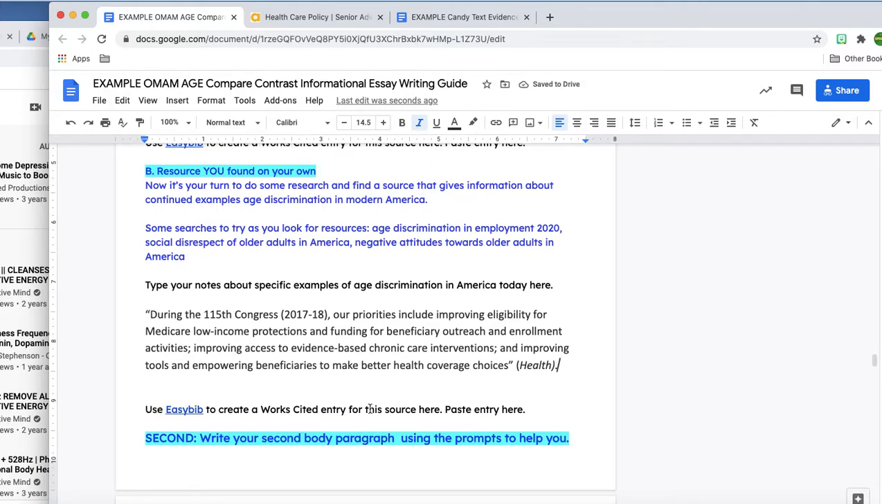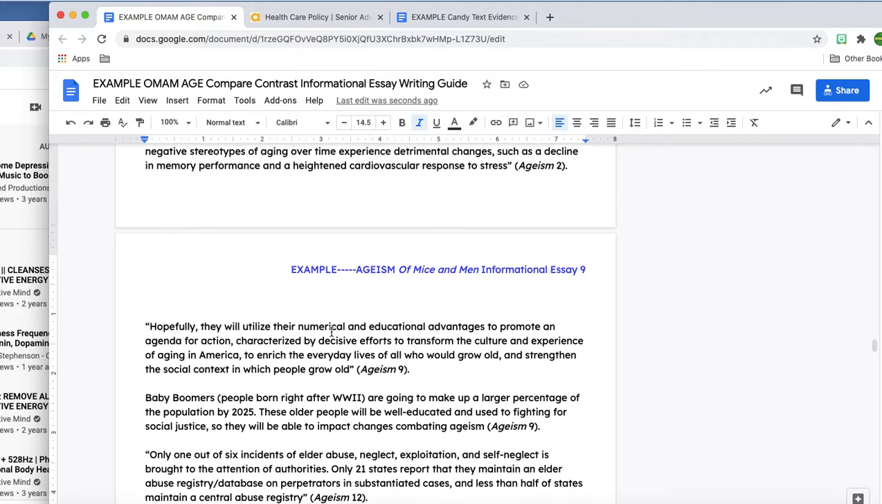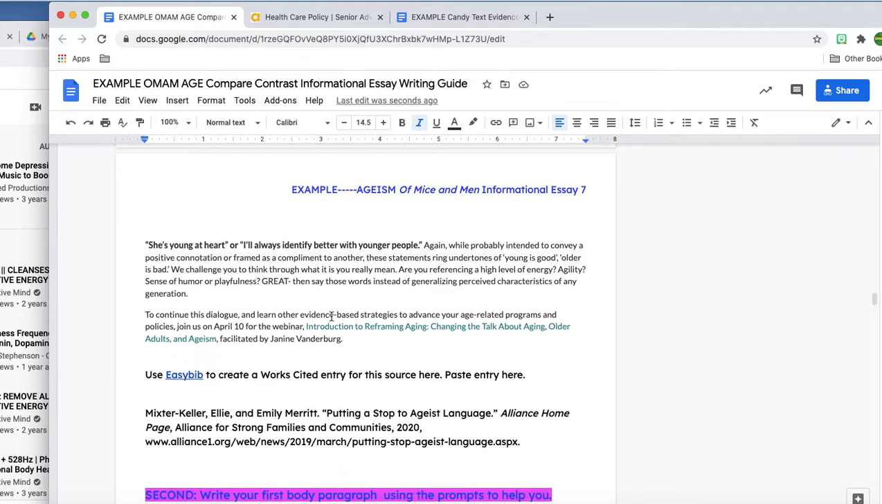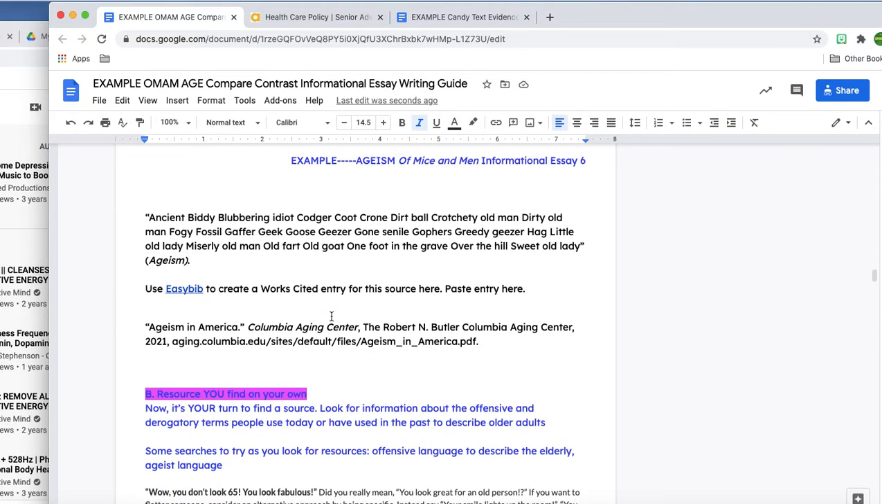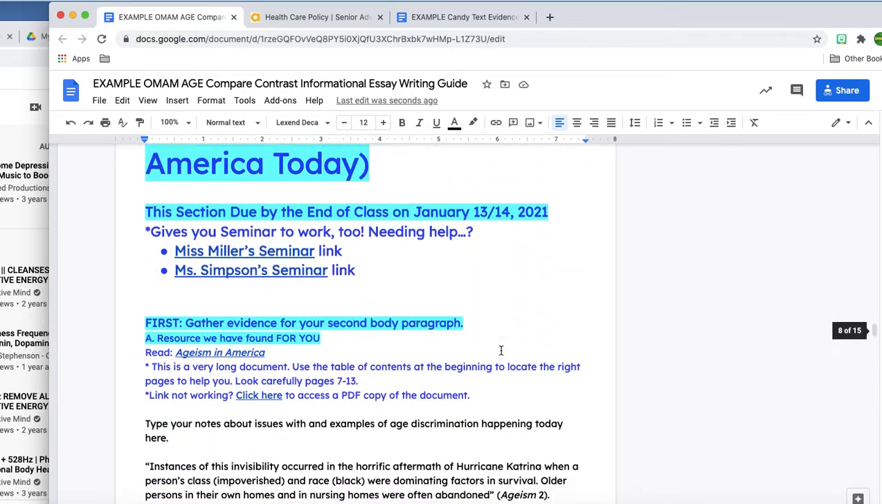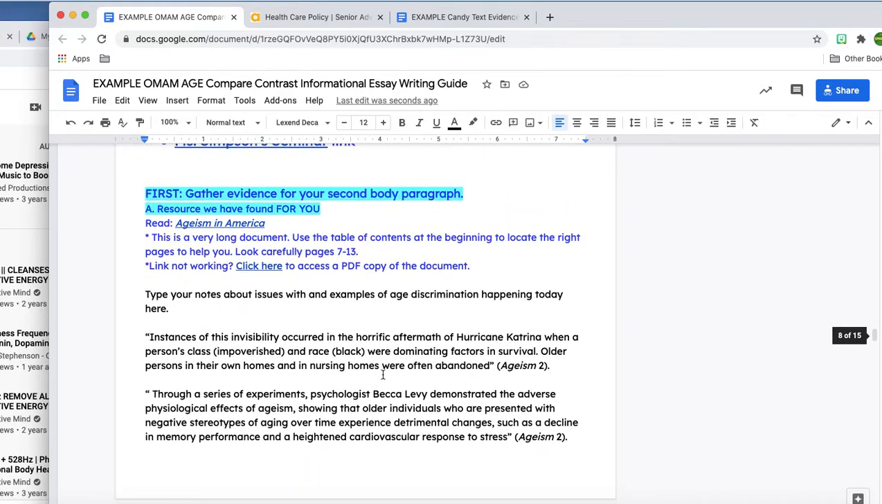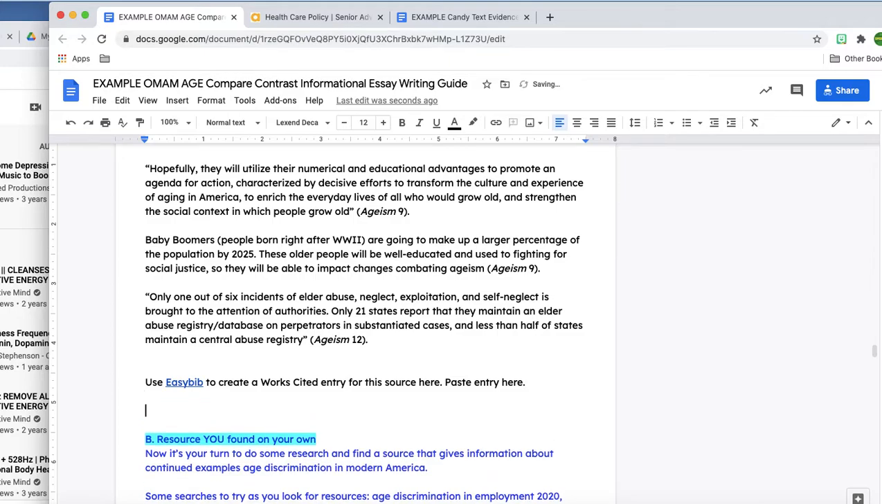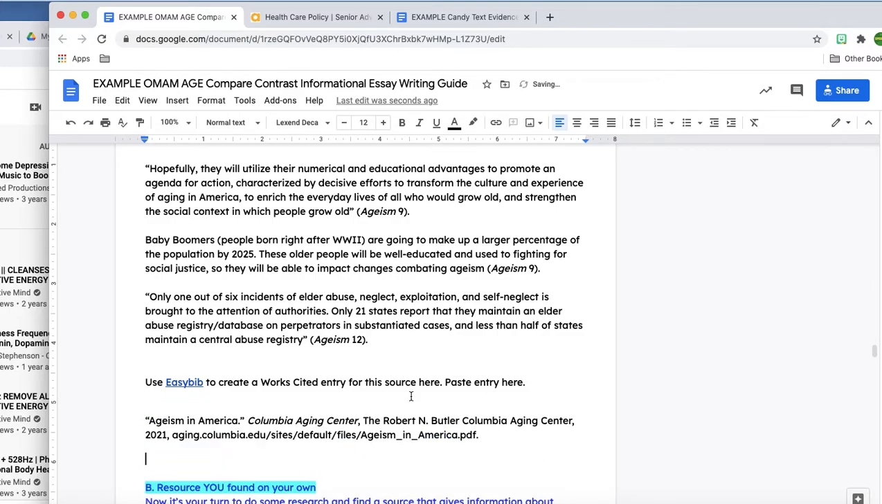All right, now I'm not done. Notice that there's another step that you cannot forget to do. It's to create a works cited entry using EasyBib. Now, for this first one, I already used this same resource in the previous paragraph. It was a really good and really reputable resource with a lot of information. So if that's you and you used the same resource twice, you'll be able to copy and paste it down here. Now, if that's not the case, you're going to have to do an original works cited entry. Here we go, paste entry here. All right, I'm feeling pretty good. I can actually go ahead and delete that out so I don't have to worry about it later.